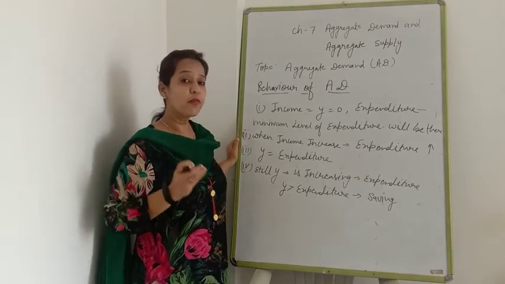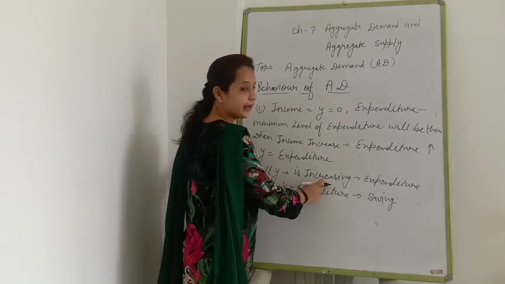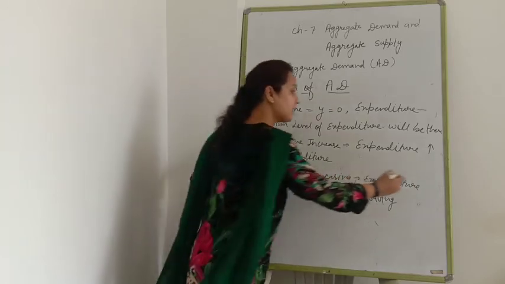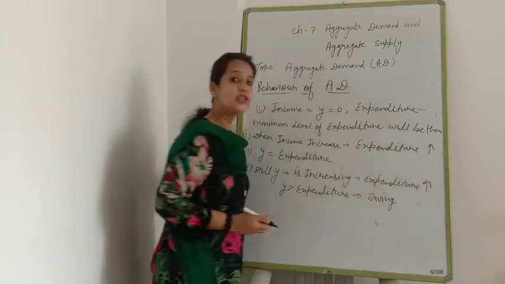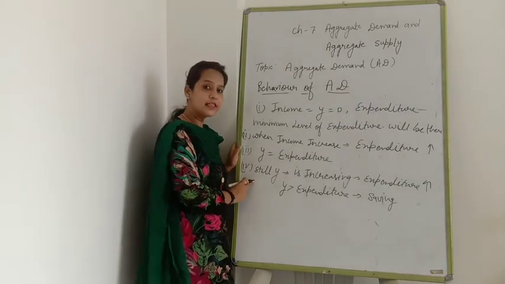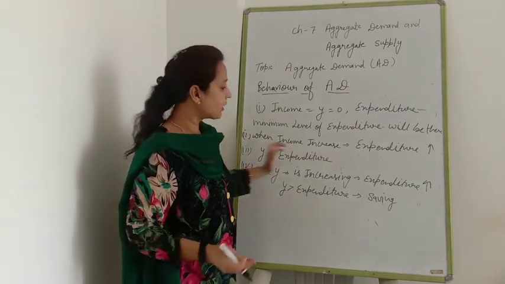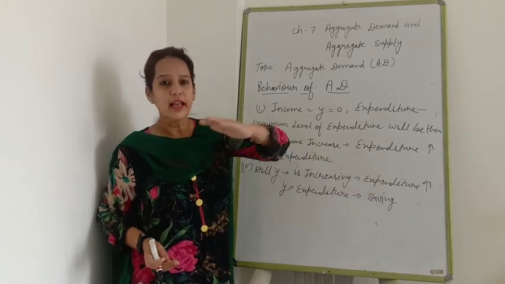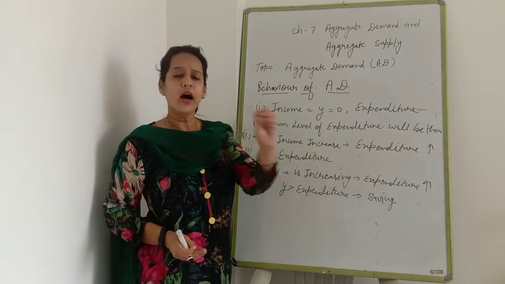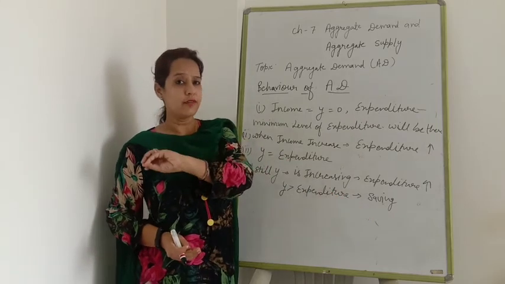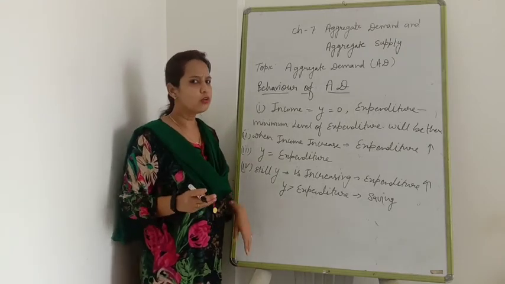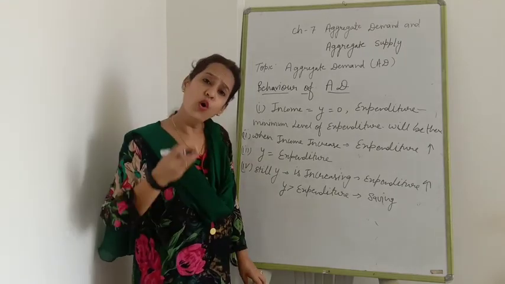Still, if my income is increasing, expenditure definitely will increase, but expenditure increases at a lesser rate. Income will increase at a higher rate and expenditure will increase at a lesser rate. Why is it so? Because I definitely do the saving. If my income increases to 40,000, I am not going to spend the whole 40,000.